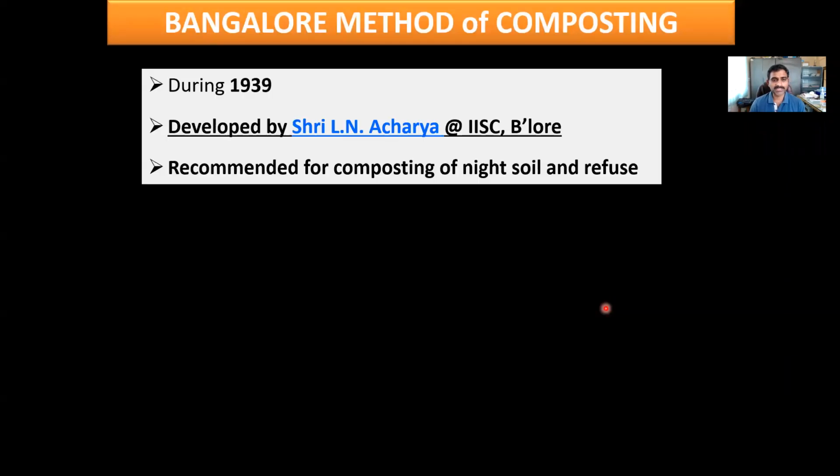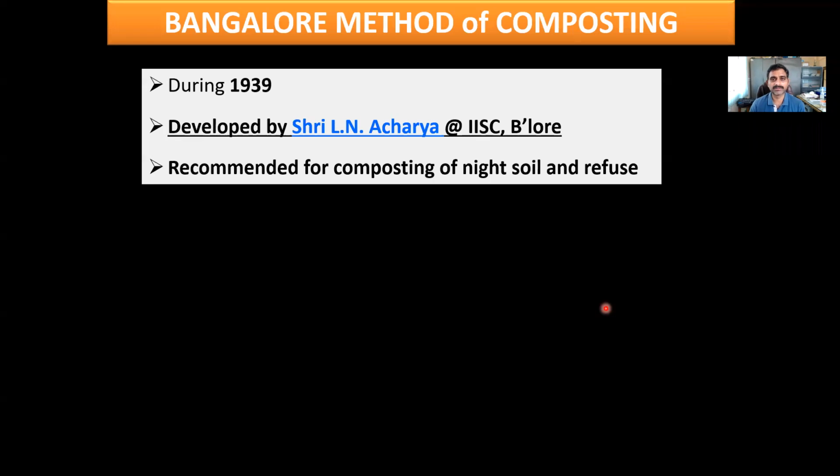So the next method of composting we will be studying is called the Bangalore method of composting. The Bangalore method of composting was developed at the Indian Institute of Science by a scientist called Sri Acharya during 1939. He usually recommended this method for decomposing night soil.